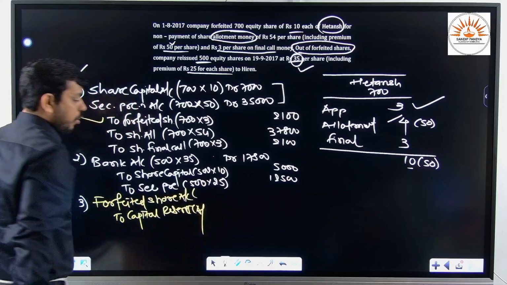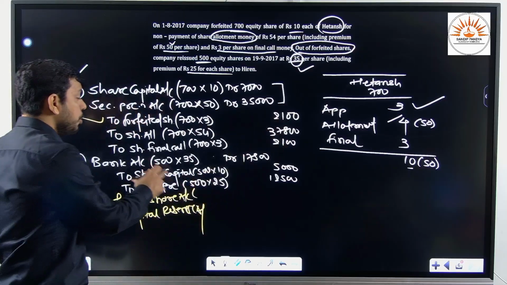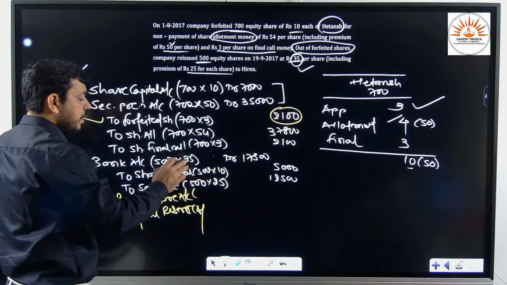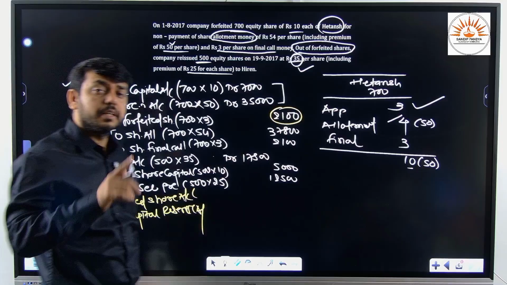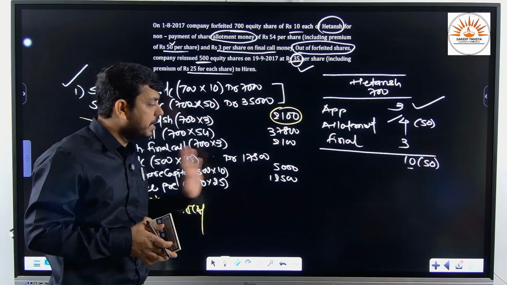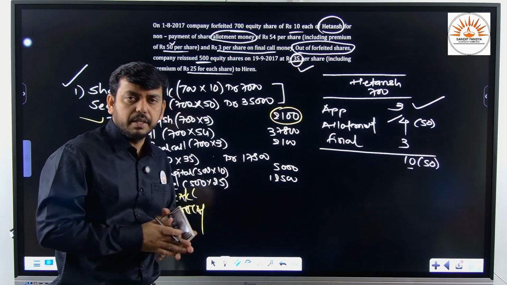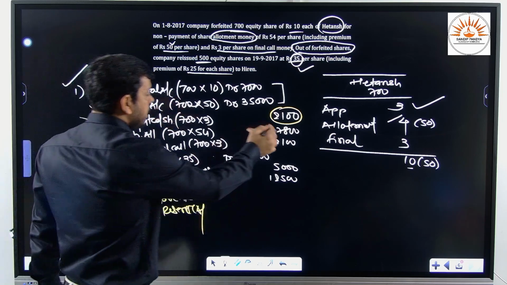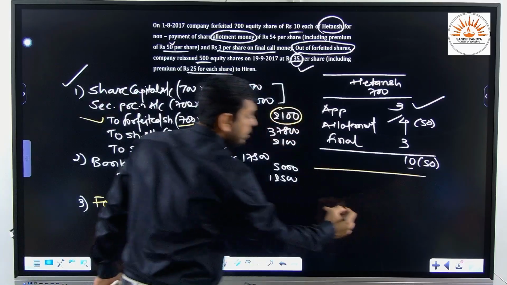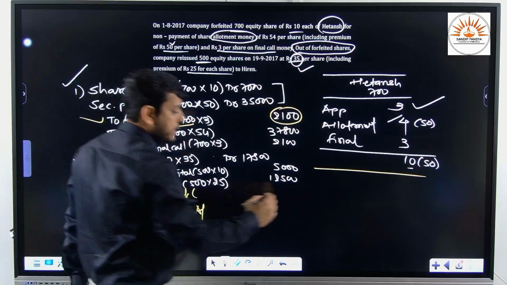See, what I told you, amount forfeited minus amount utilized. See, out of 2100, how much amount have we utilized? Nothing. So again students commit one mistake. They write directly 2100 minus 0 and they write 2100 on the debit side and 2100 on the credit side. But dear friends, this 2100 is meant for 700 shares. So again we need a little bit of calculation, that we shall find the proportionate amount for 500 shares.